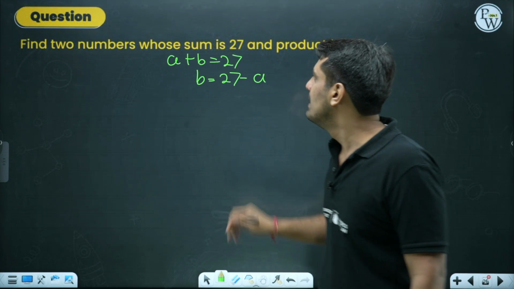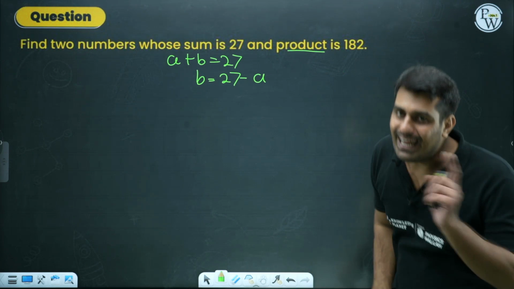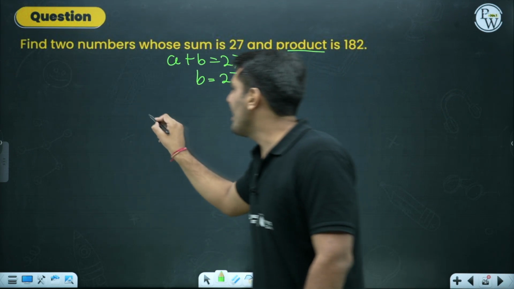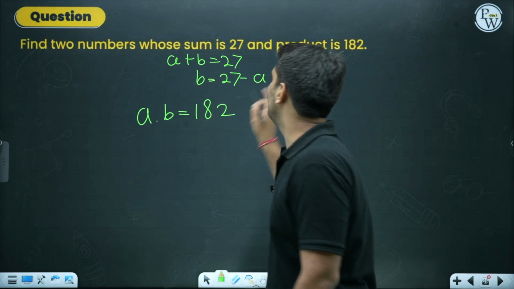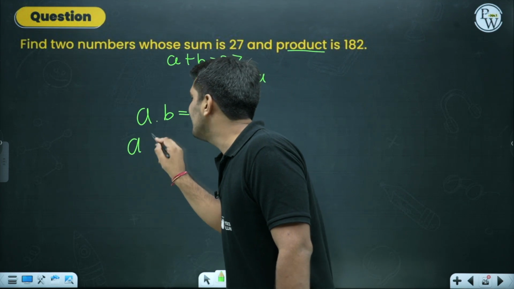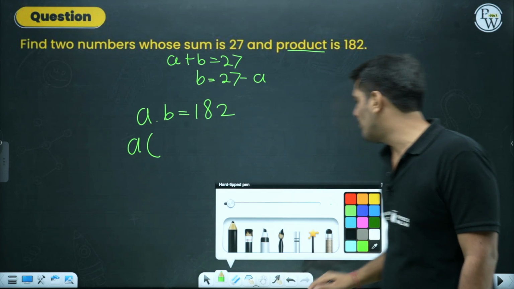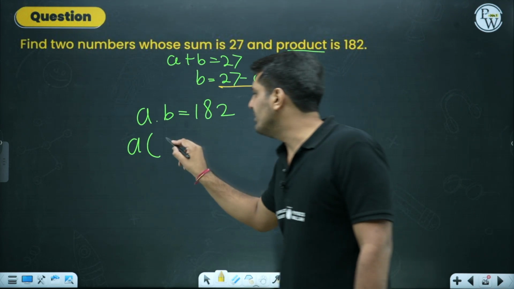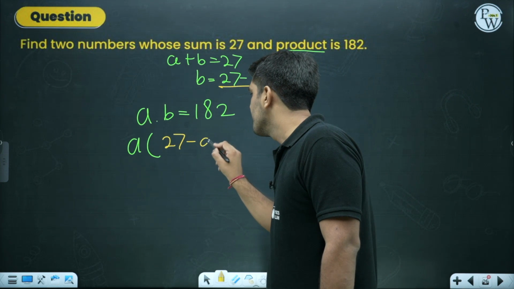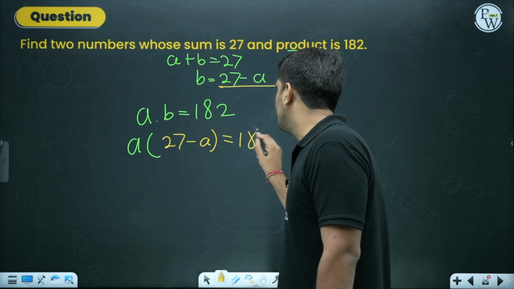27 minus A. Now the product is given, hence a quadratic equation. So A being multiplied with B will give me 182. A remains as it is, and I write B in the form of A. That is A into (27 minus A) equals 182.